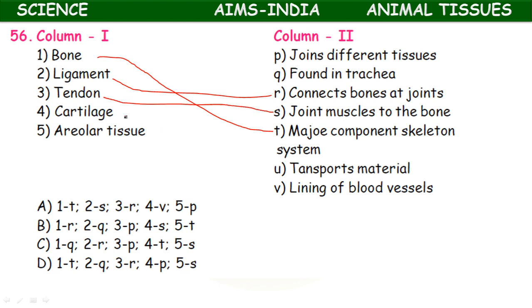Cartilage. C-shaped cartilage is found in the trachea. Last one, areolar tissue. It joins different tissues.